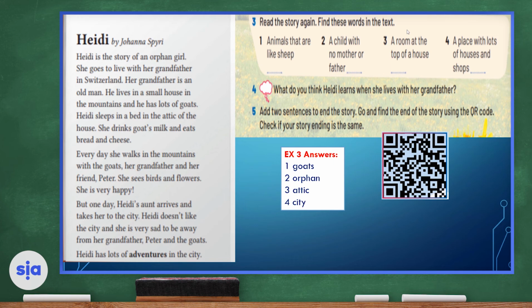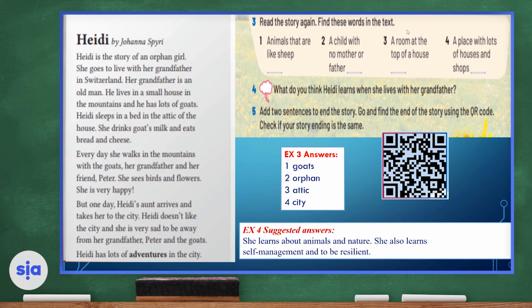Now, let's jump to question 4. What do you think Heidi learns when she lives with her grandfather? Of course, she learns about animals and nature. She also learns self-management and to be resilient.